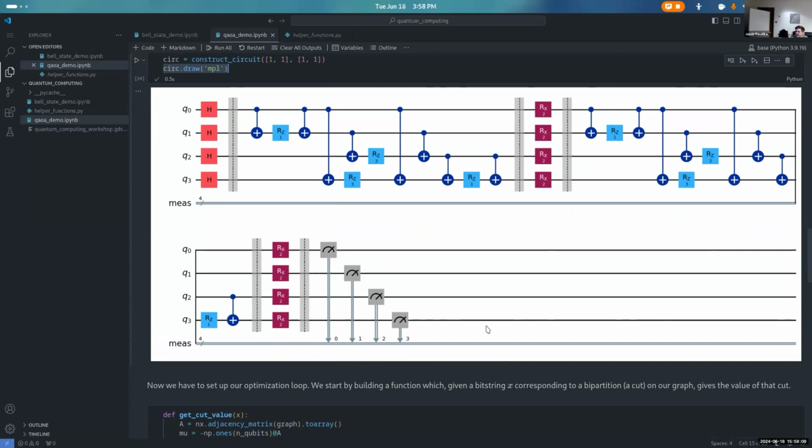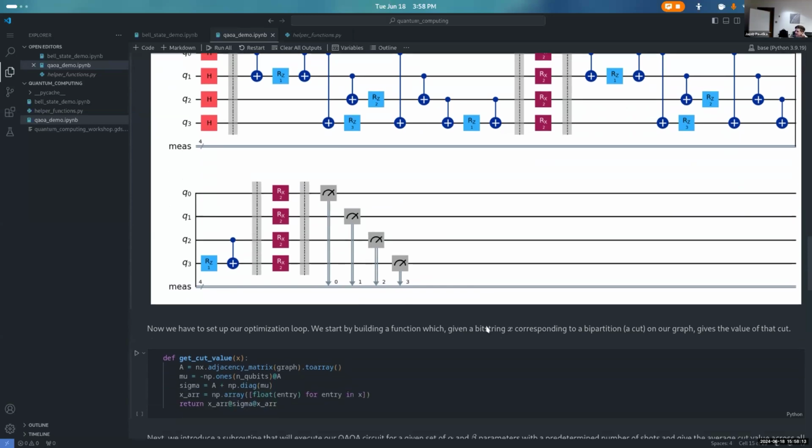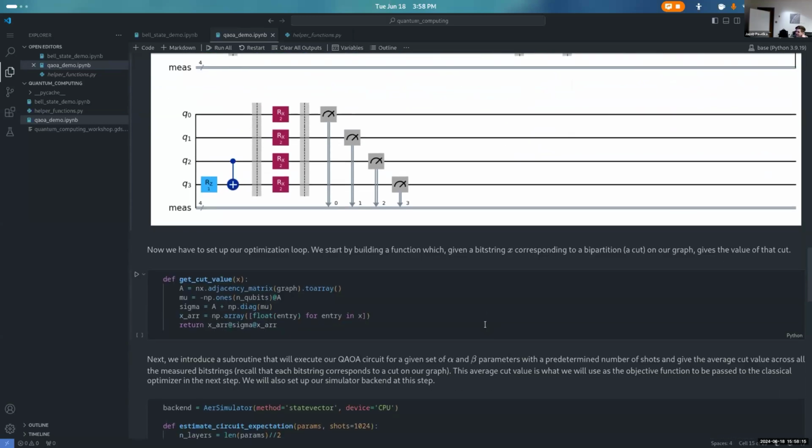Okay, so we have code that will create a quantum circuit for us. The next step is to set up our optimization. So this is where we say we have all of these time parameters for each layer, our alphas and our betas. Let's figure out how we optimize those. So what we're doing first is we're saying, given a bit string X, where X is going to be, in this case, 1 1 1 0 1 0 1, whatever it is, we're going to get the cut value of that.